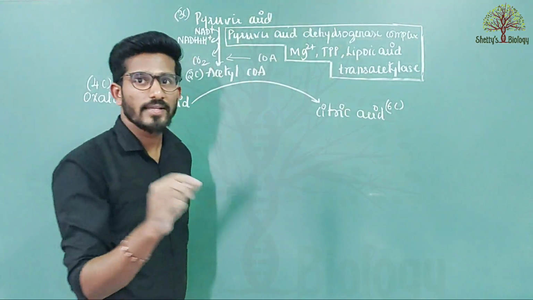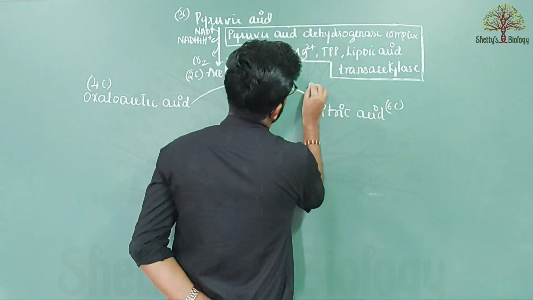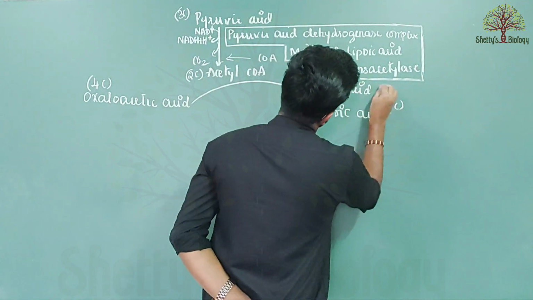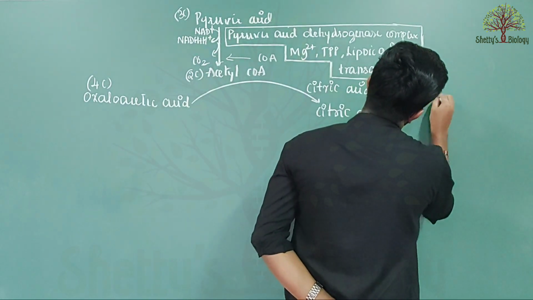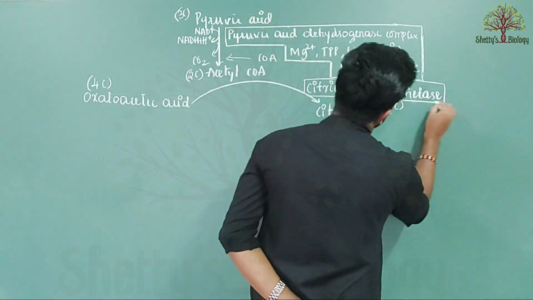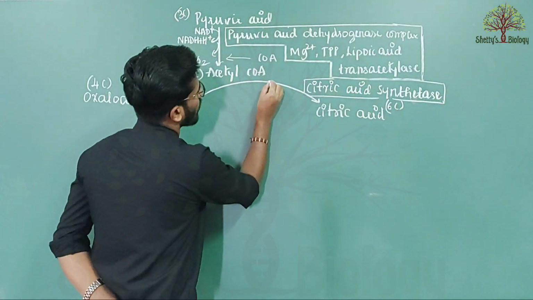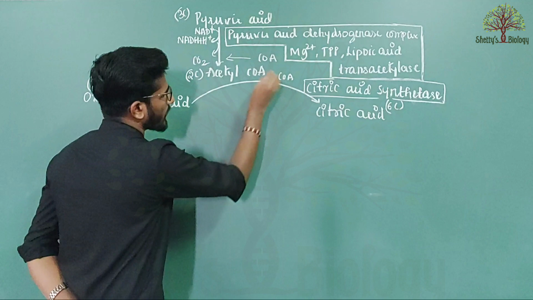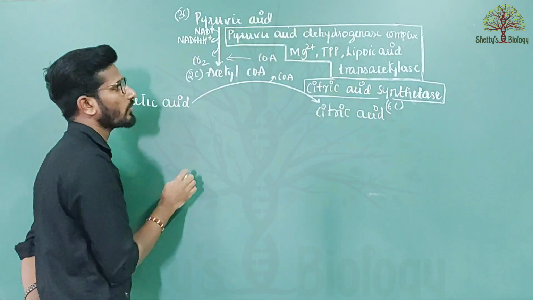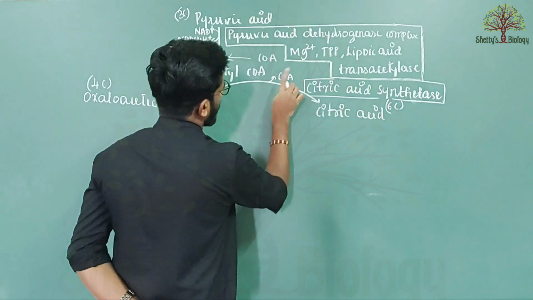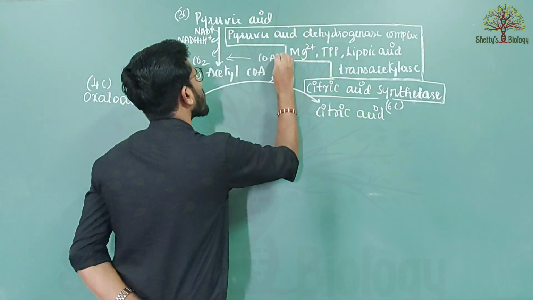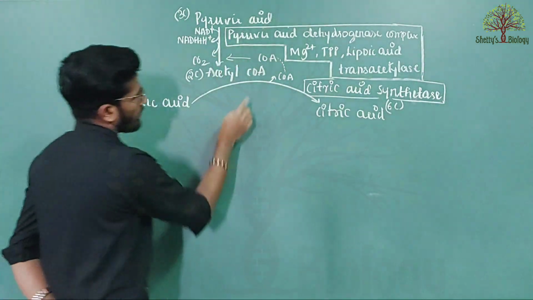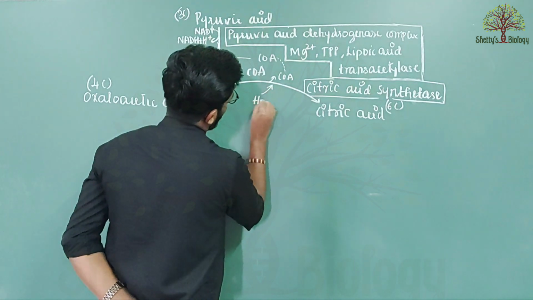So this step is catalyzed by the enzyme called citric acid synthetase. In this step, a molecule of CoA is released. So citric acid does not contain any CoA, that is coenzyme A. So this coenzyme A again enters into the cycle. And in between, a molecule of water is added.